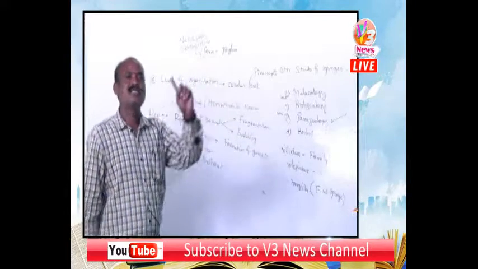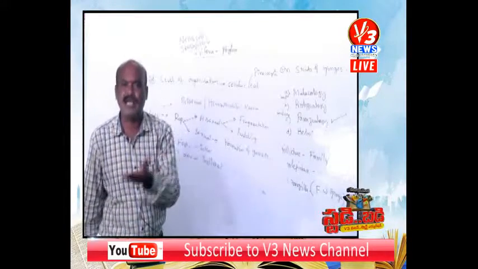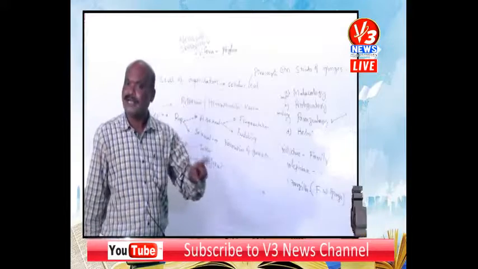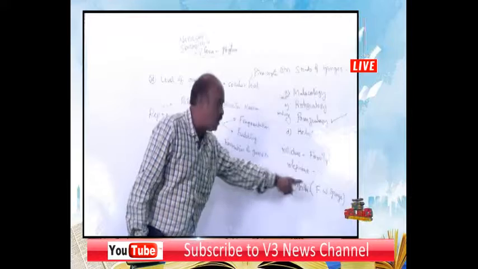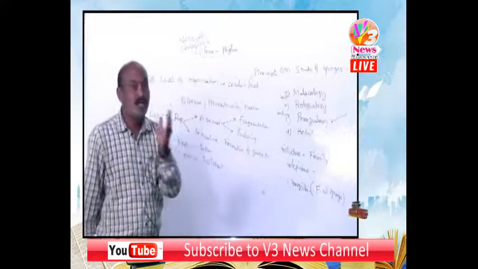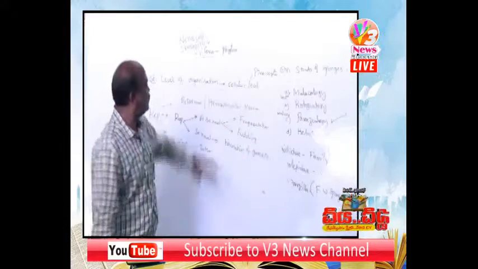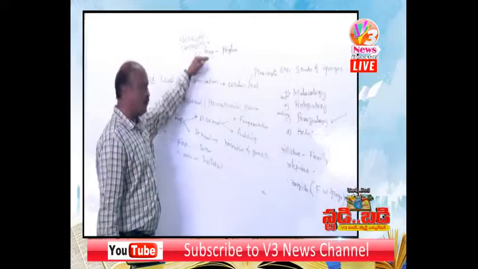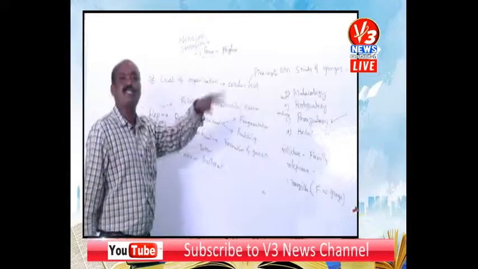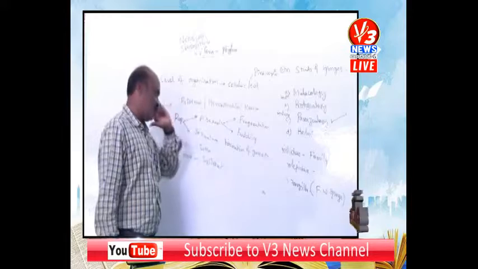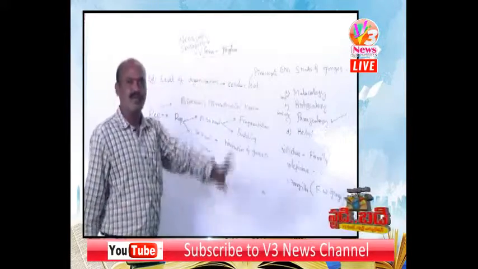So examples we can take: Sycon, Scypha. Sycon is the scientific name, Scypha is the common name. Euplectella, Venus flower basket. Spongilla, freshwater sponge. Euspongia, bath sponge. Yes guys, this is the phylum Porifera with the deep explanation, and the questions came in previous examinations. So I will give total information about the phylum Porifera.